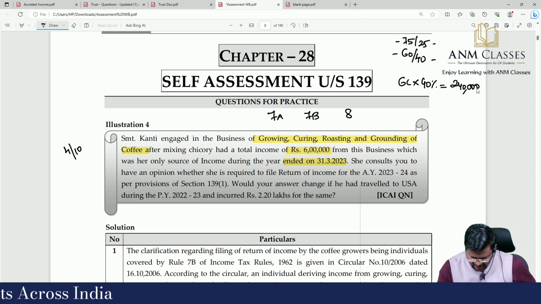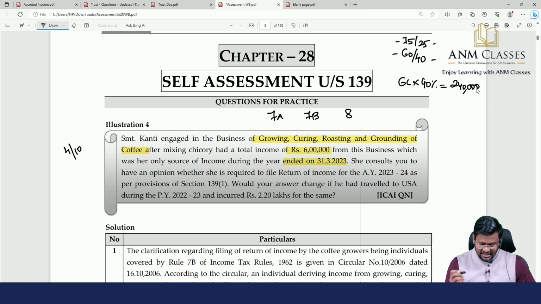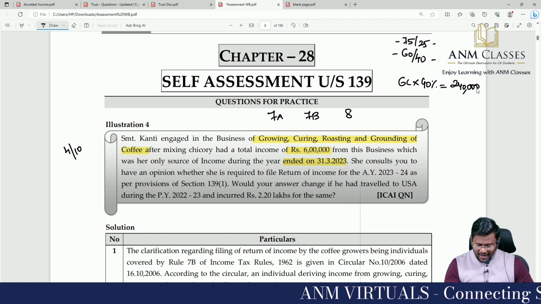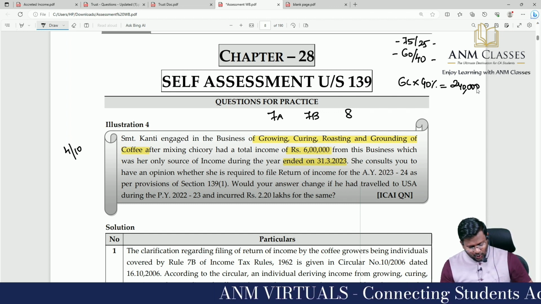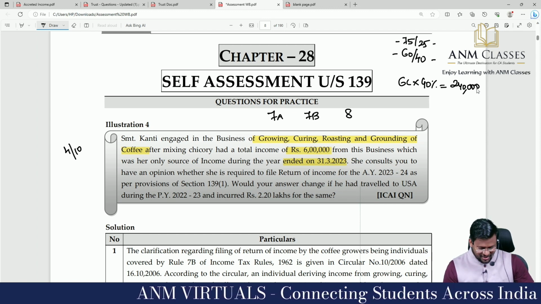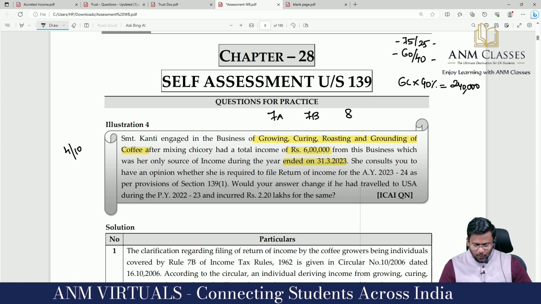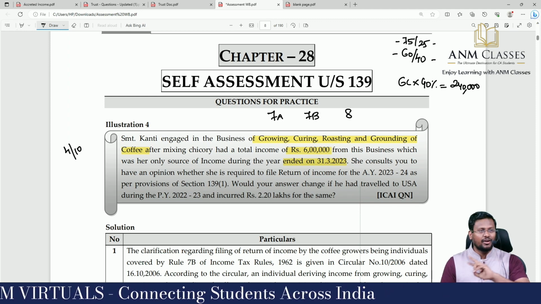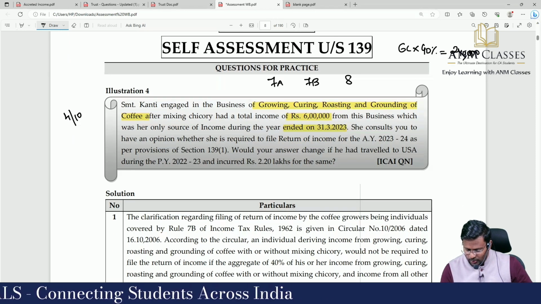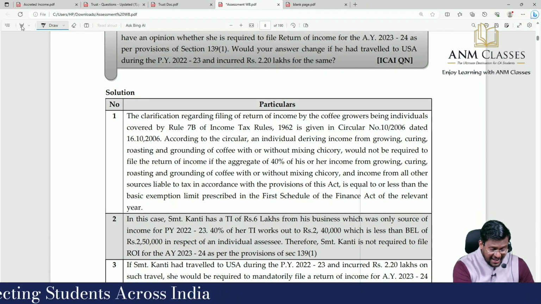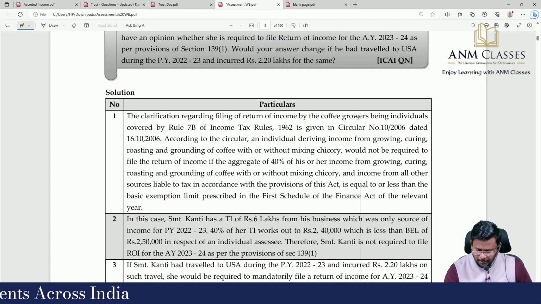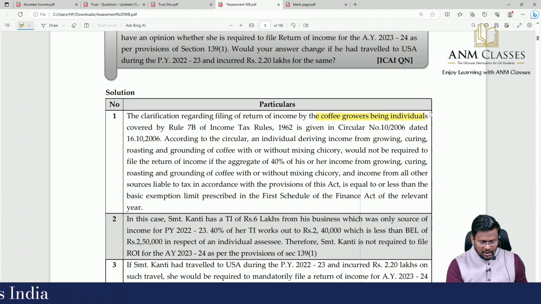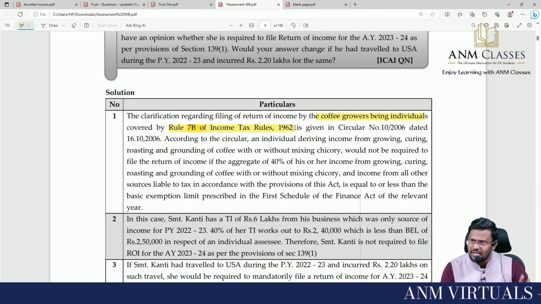Yes, sir. She consults you to have an opinion whether she is required to file a return of income for assessment year 23/24 as per provisions of section 139(1). Would your answer change if she had traveled to USA during the previous year 22/23 and incurred 2.2 lakhs for the same? Yes, if the foreign travel expense is more than 2 lakhs. Brilliant question. This is an ICAI question. The clarification regarding filing of return of income by coffee growers, being individuals covered by rule 7B of Income Tax Rules, is given in a circular dated so and so.